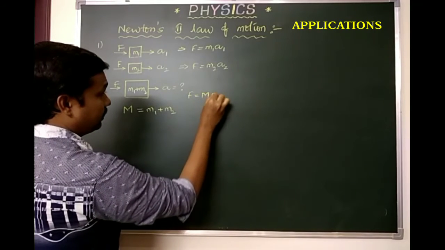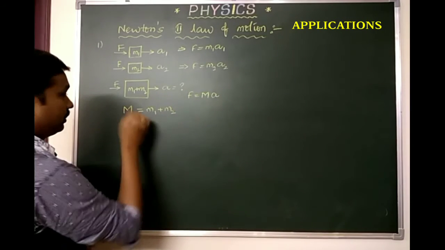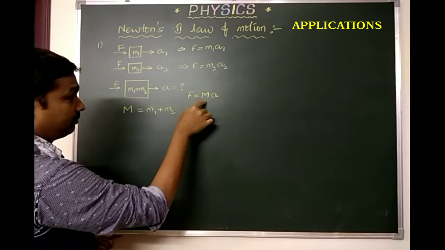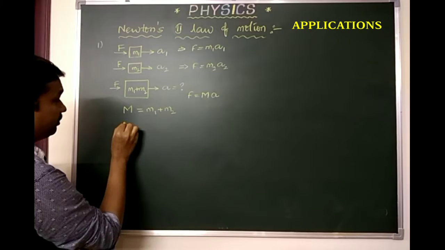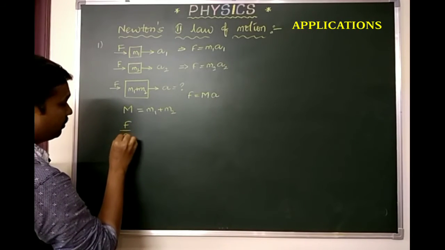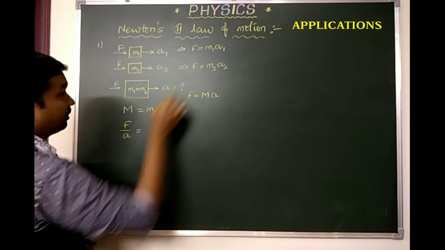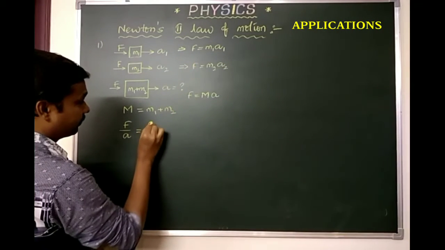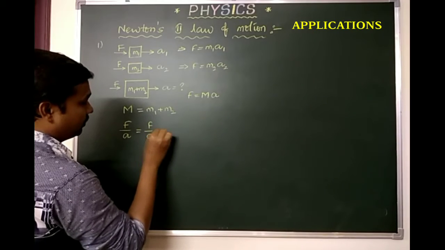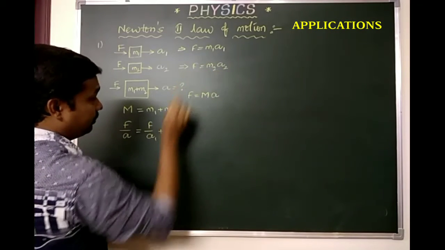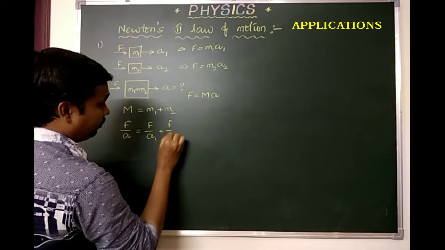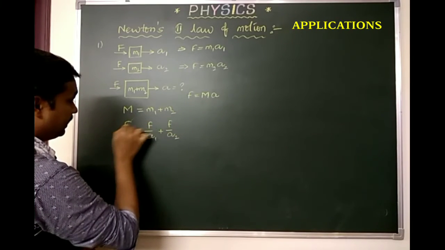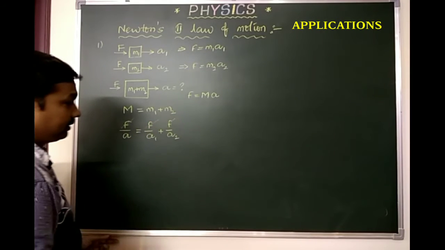M into A. So what will be the formula for M? Here we can write M equals F by A, and from here M1 equals F by A1 plus, similarly, M2 equals F by A2. Here the numerator remains the same, so it cancels from the left side and right side.